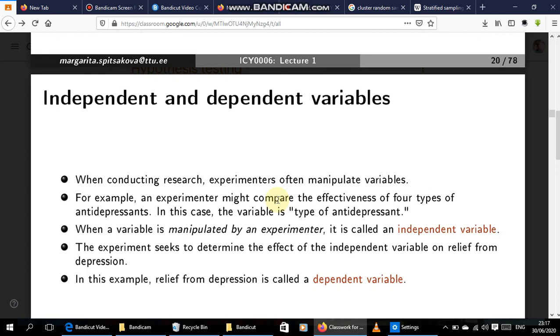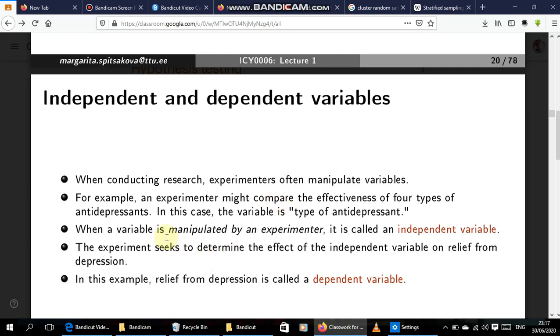In this case, the variable is the type of antidepressant, and the type of antidepressant changes. There are different ones, maybe you can give them names. They are not the same, and they work differently, probably achieving the same results or different results, better results or something. So that's the variability in it.